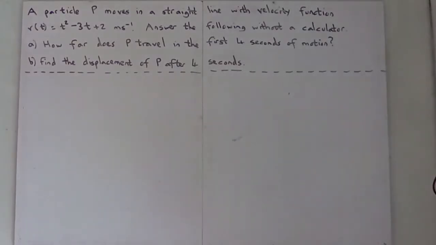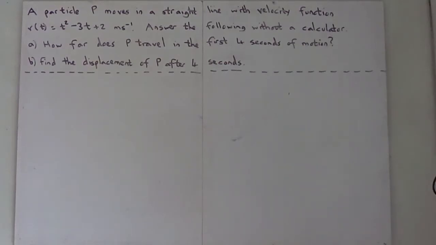Okay, a particle P moves in a straight line with velocity function v(t), so velocity as a function of time, equals t squared minus 3t plus 2, and it's measured in meters per second. So answer the following without a calculator. Part A, how far does P travel in the first 4 seconds of motion? Part B, find the displacement of P after 4 seconds.